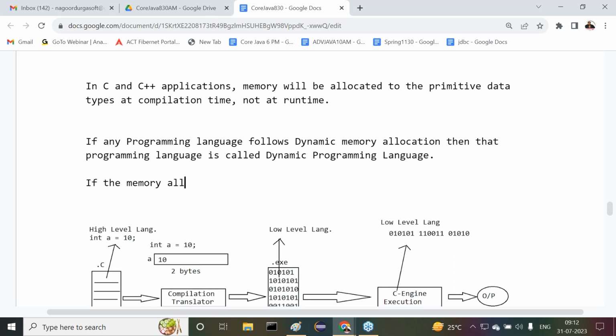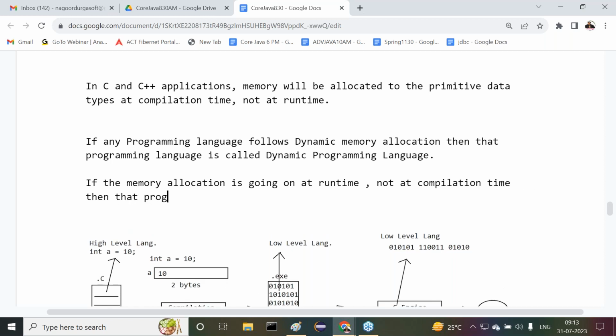If the memory allocation is going on at runtime, not at compilation time. Observe carefully. At runtime, not at compilation time, then that programming language is called a dynamic programming language, and that memory allocation is called a dynamic memory allocation.